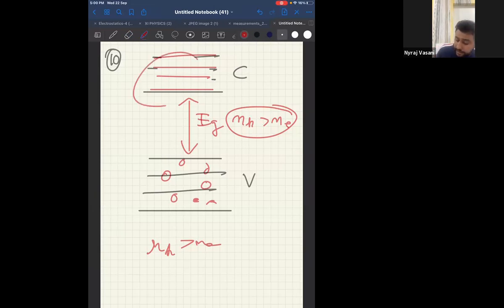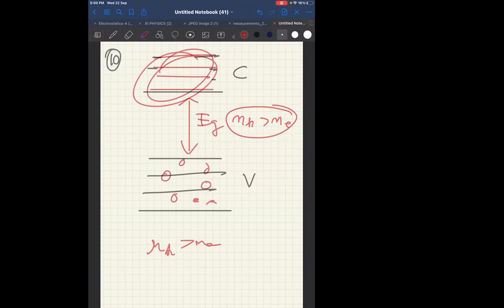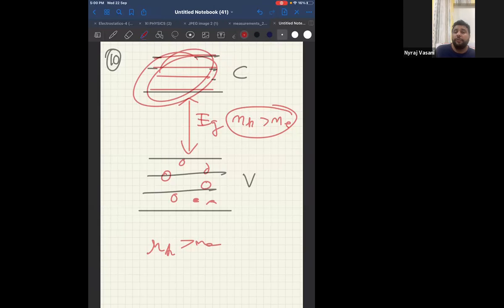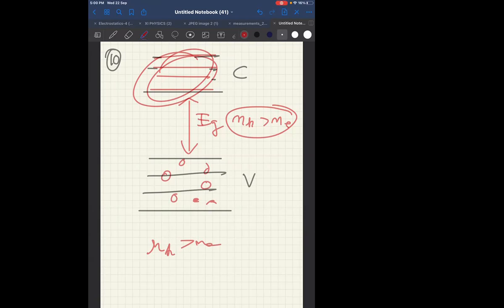Also, if the conduction band is full and the valence band is empty, it is completely a conductor. So counting of holes and electrons should only be done if both valence band and conduction band have something in them. Only then it makes sense. Otherwise, the answer is directly insulator or conductor. That is a metal. Is this point clear? Yes. Okay.